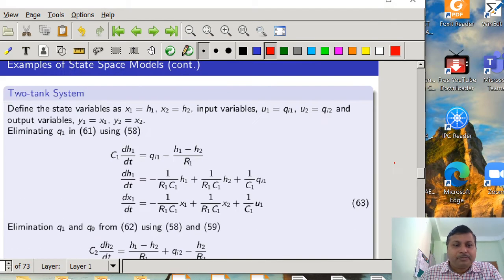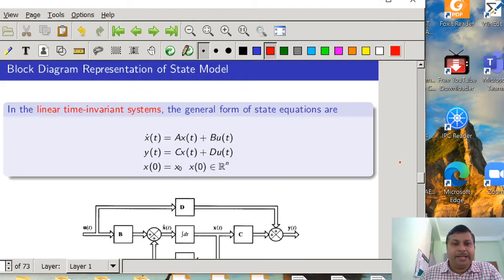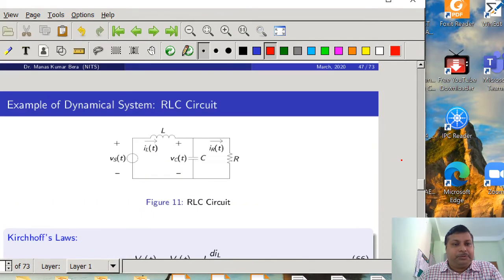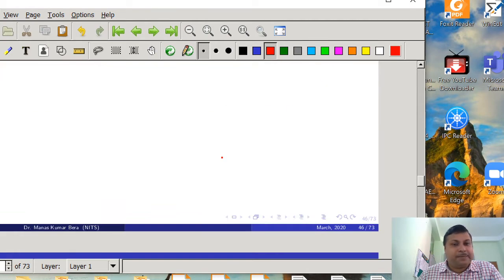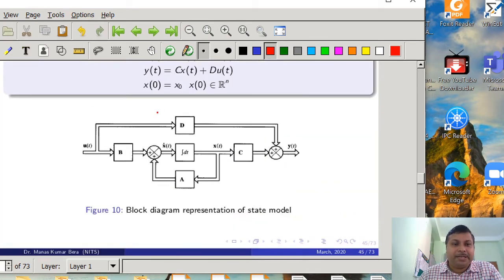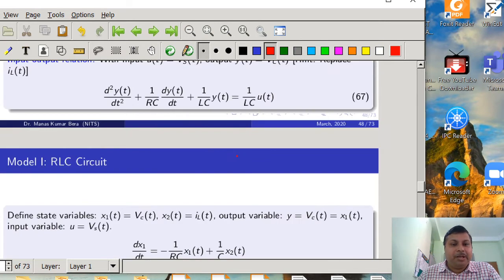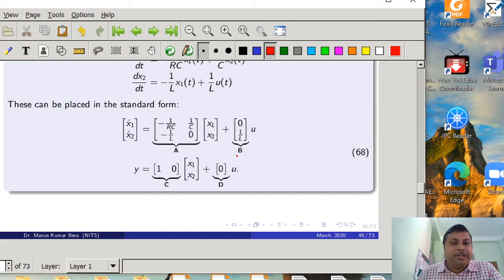And the third example we have taken is the RLC circuit, and we have seen that any state space representation can be represented with a block diagram representation. We have understood how the different models can be derived for the RLC circuit, and how the block diagram representation can be drawn for this example.